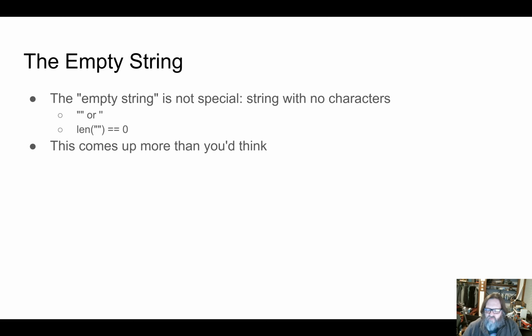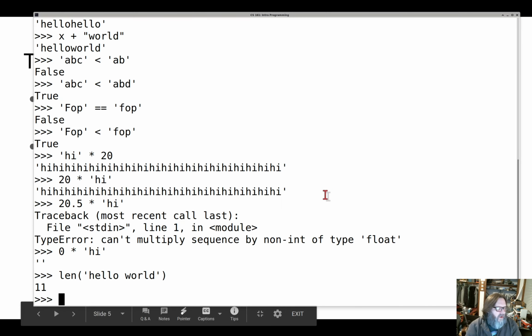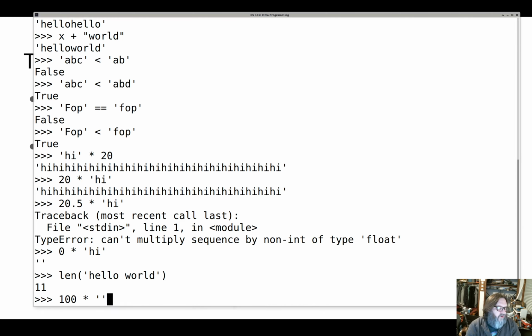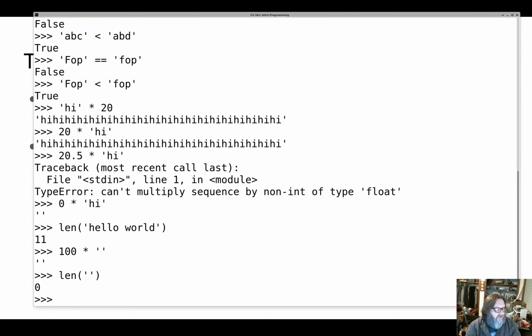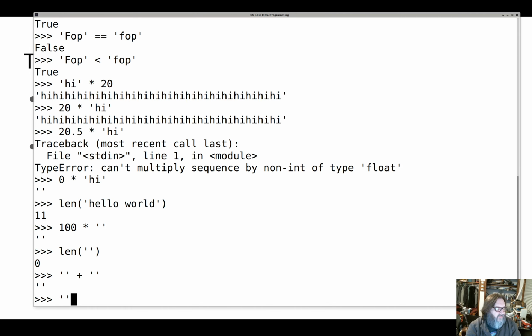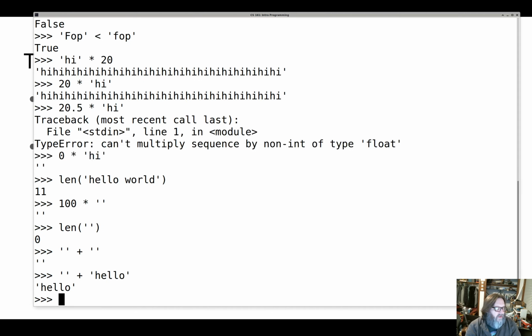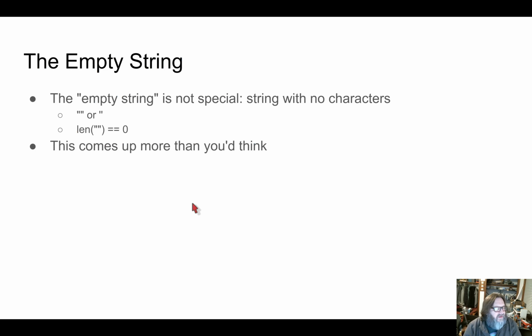This comes up more times than you would think. What happens if I ask for 100 times the empty string? Well, I join 0 characters together 100 times, and I'll get the empty string. There's no surprises here. Is the length of the empty string 0? It is, because there's no characters in there. Is the empty string plus the empty string the empty string? It is. Is the empty string plus hello? Yes, that's hello. The empty string is both a left and a right identity on strings. It's just a normal string. It's a thing that you should be aware of.